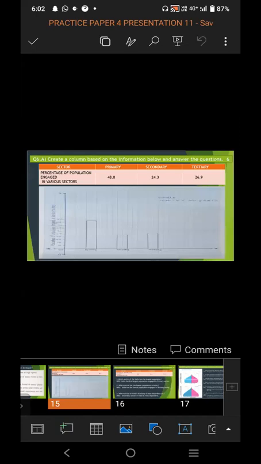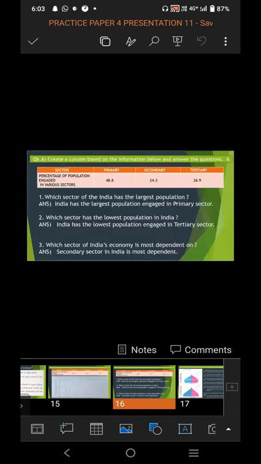The percentage of population engaged in various sectors: primary is 48.8%, secondary is 24.3%, and tertiary is 26.9%. With this information you have to draw the graph, and 3 questions are also asked on this information, and you have to write the answers to the 3 questions.